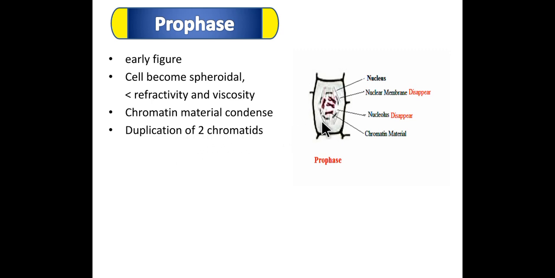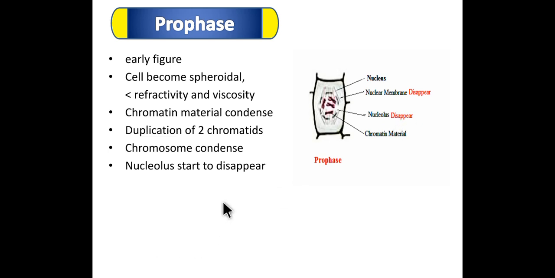Bivalent convert into the tetravalent. The chromosome gets condensed. The nuclear membrane starts to disappear. Nucleolus also starts to disappear.